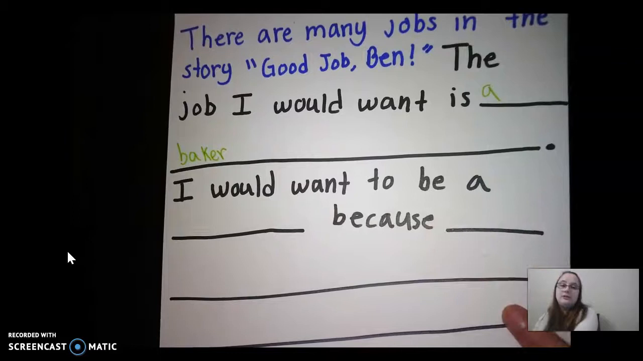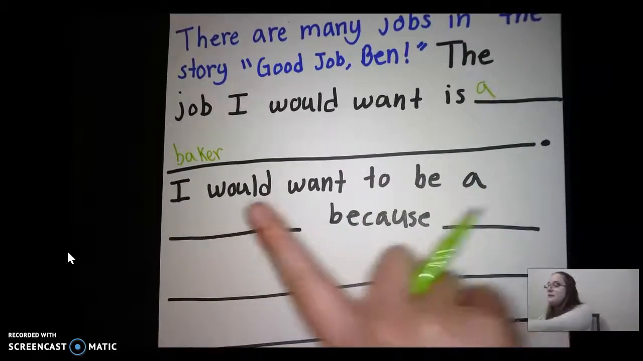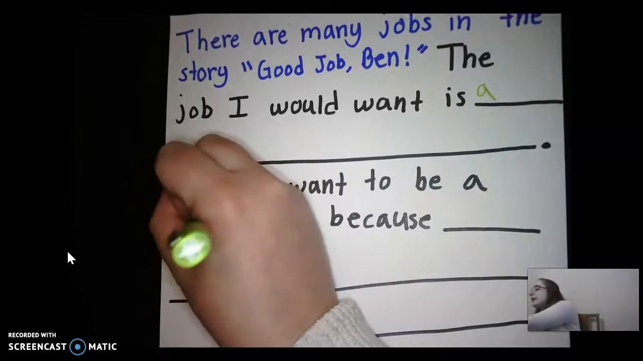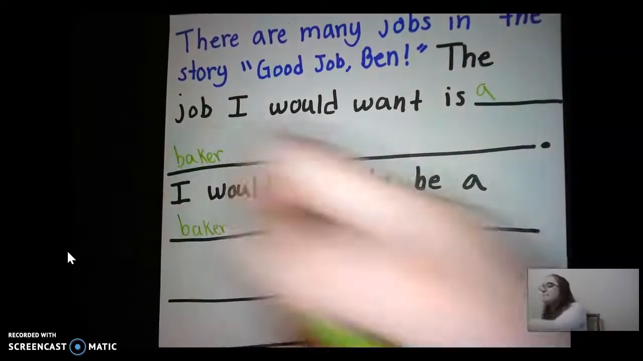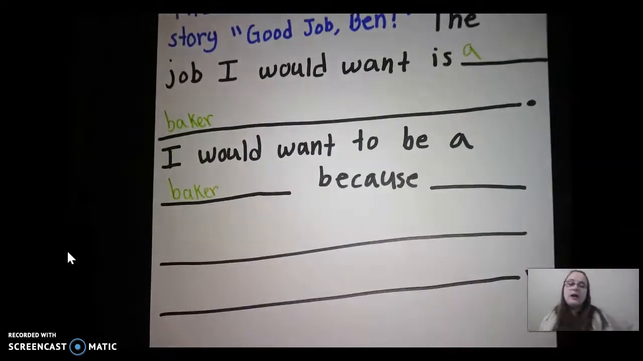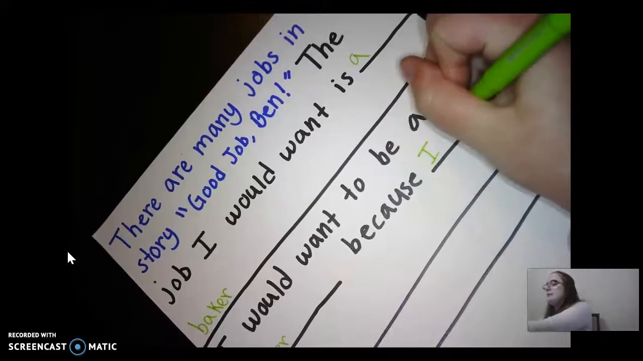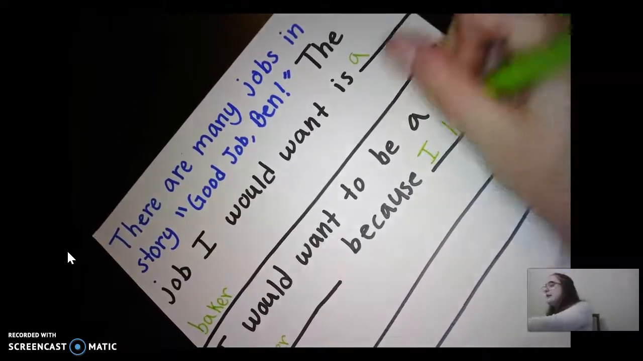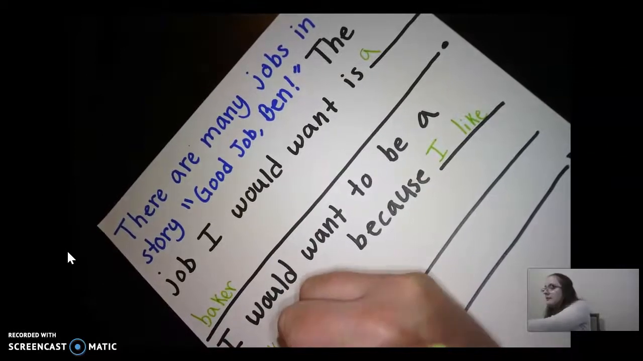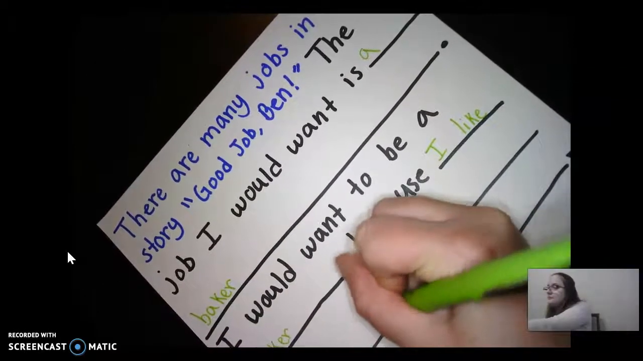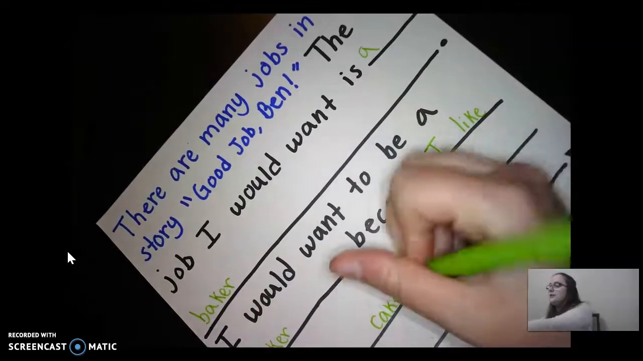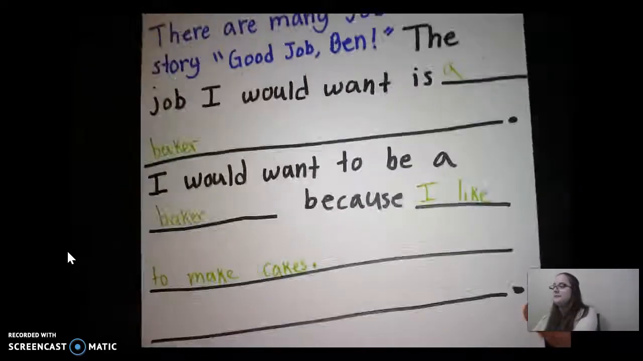Okay, so then we have to go and give our reason. So I would want to be a, and then you put your job here that you chose. So I would want to be a baker because, and then you have to provide your reason. So I would want to be a baker because I like to make cakes. And then we have our period, which is also down here.